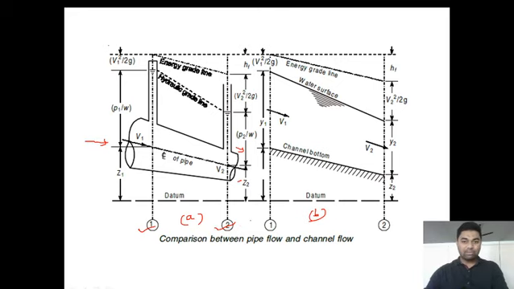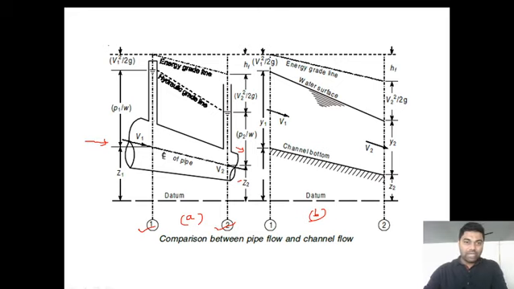And moreover, the hydraulic grade line is not at the surface of the pipeline. The hydraulic grade line is the level of the piezometer heads: the pressure heads indicated by the piezometer correspond to the hydraulic grade line.